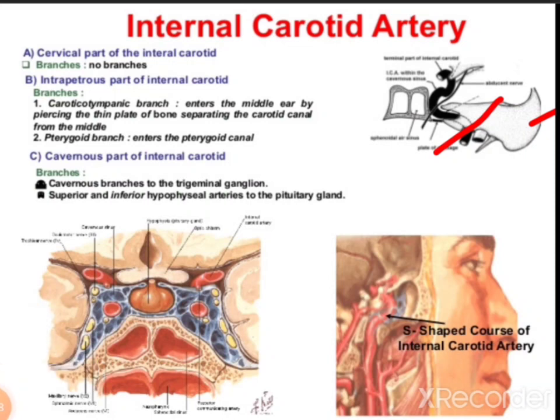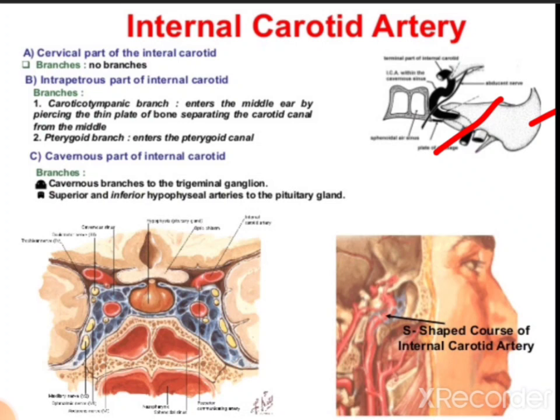Then come to the intrapetrous part branches. Over here is the caroticotympanic branch. It enters the middle ear by piercing the thin plate of bone separating the carotid canal from the middle cranial fossa. Then the pterygoid branch, it enters the pterygoid canal.